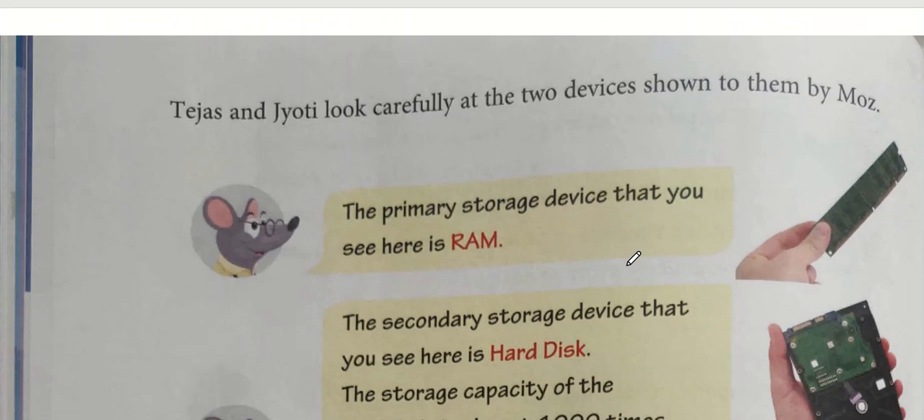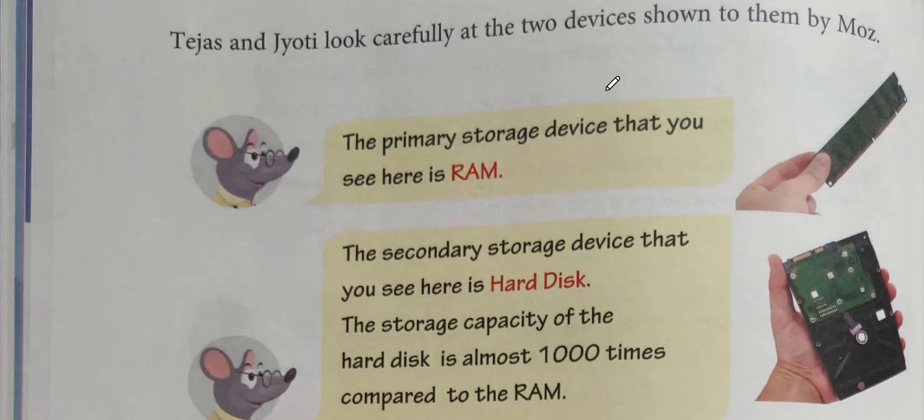Now next page. Tejas and Jyoti look carefully at the two devices shown to them by Mose. Then Mose is saying the primary storage device that you see here is RAM. As I told you earlier also, this single strip like memory is known as the primary memory or main memory, or we also call it as RAM.